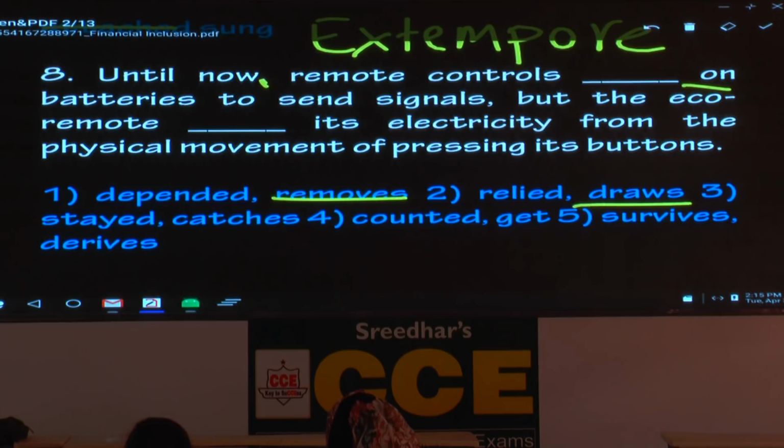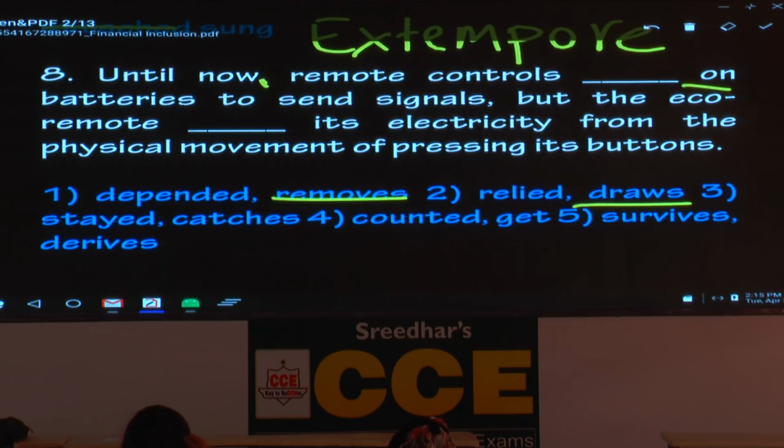That is a primary meaning, typical meaning of draw. But draw has got another meaning. Please write the second meaning, to pull. One meaning to pull, P-U-L-L, pull. Another meaning to extract, to extract.